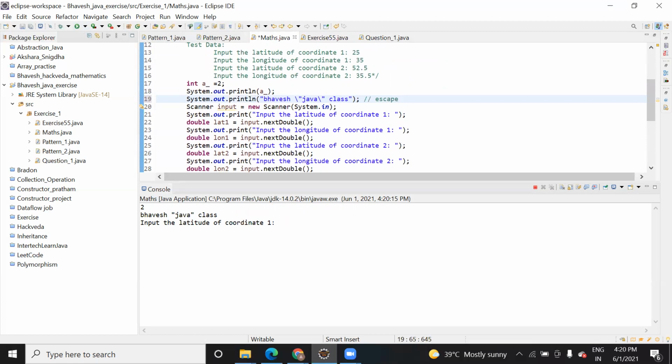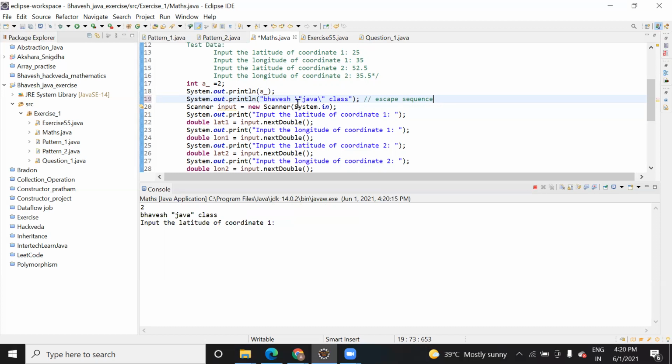So slash n and slash t are also under escape sequences. Similarly, there is slash r, carriage return, and slash f. The different escape characters are there, but I don't know about those. I know about slash n and slash t. Yeah, correct, because nobody really uses those other escape sequences. People normally use only slash n or slash t.